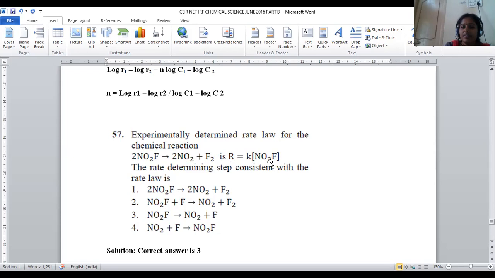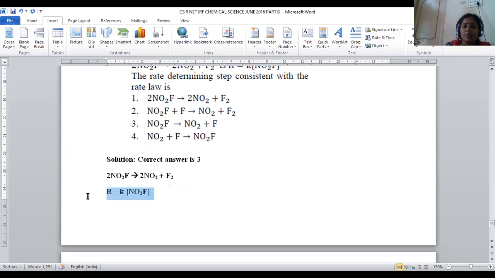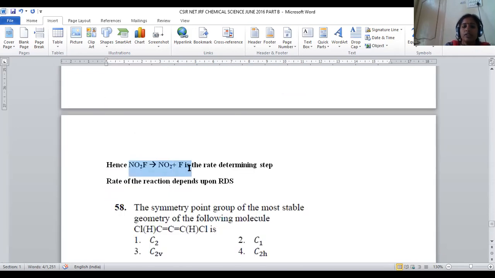Here, the rate of the reaction is given. Whatever concentration is given, that only becomes the rate determining step. Only that is given in option number 3. So this dissociation, NO2F dissociation, is the RDS. NO2F dissociates into NO2 plus F. So option number 3 is the correct one, because within the problem they provided that the rate of the reaction depends on NO2F. So that will be dissociated into NO2 plus F. That will be the RDS.